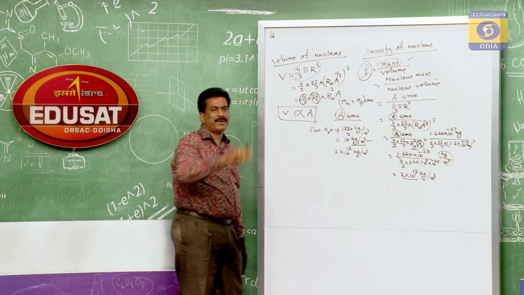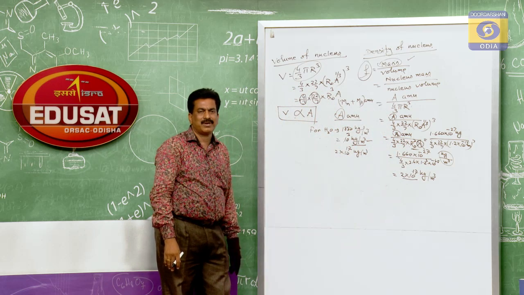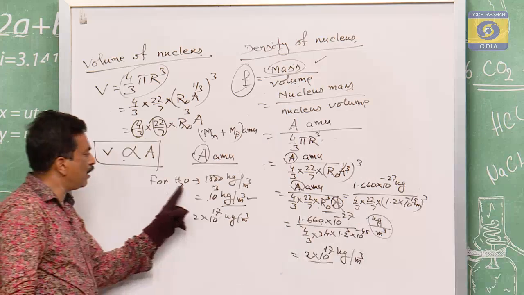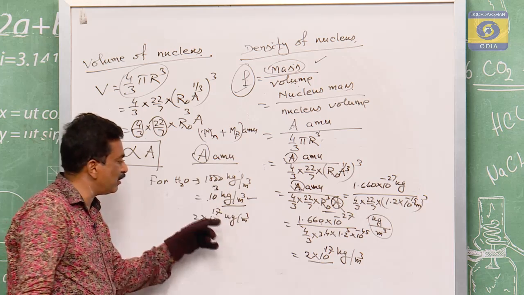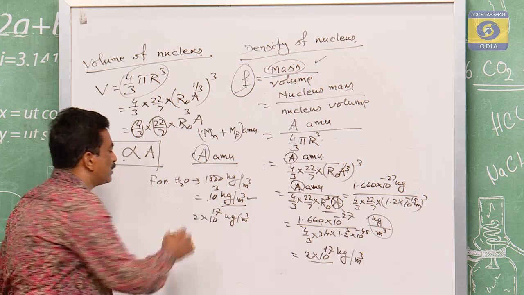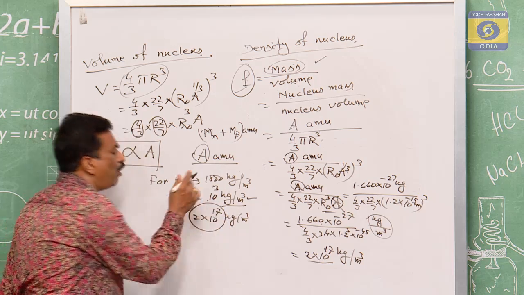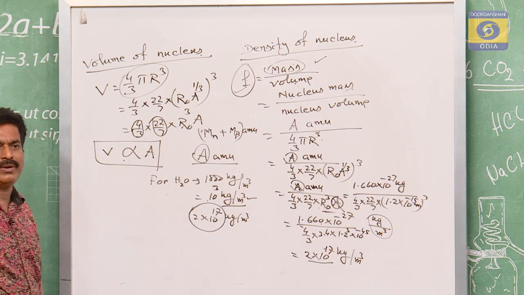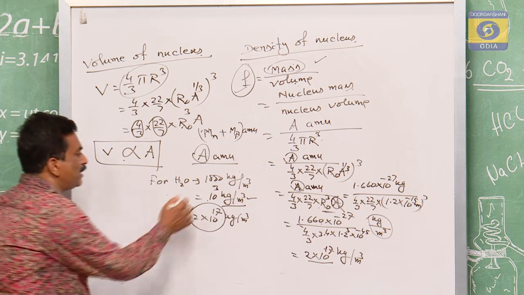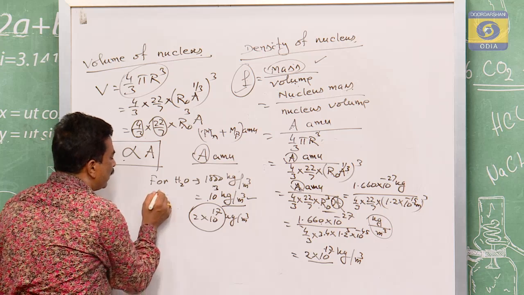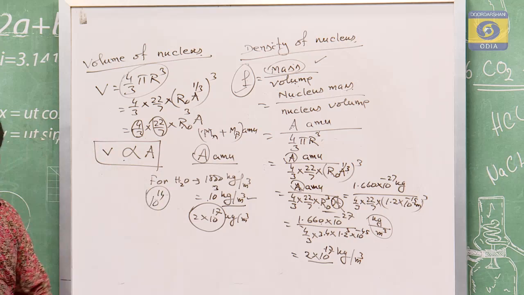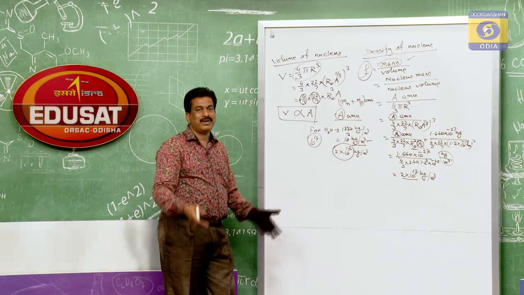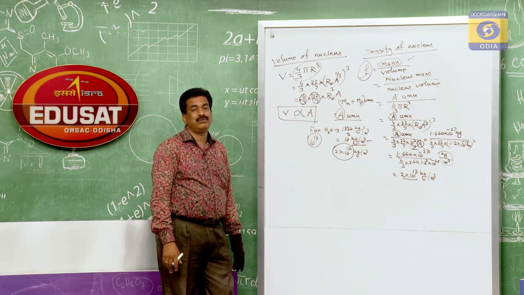It never depends upon the number of protons or neutrons, but only on its own value. The density of the nucleus for almost all elements is 2 into 10 to the power 17, which in comparison to water is 10 to the power 14 times greater.